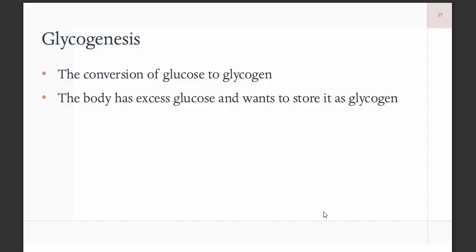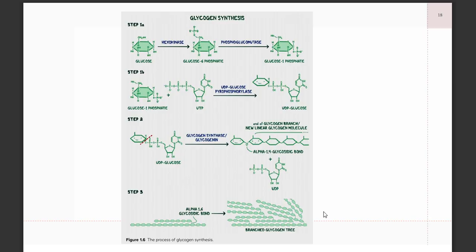So glycogenesis is the conversion of excess glucose to glycogen so that the body can store it in the liver. So your glucose, your monosaccharide, binds with the other glucose molecules present in the body to form branched glycogen to be stored in your liver and skeletal muscles.